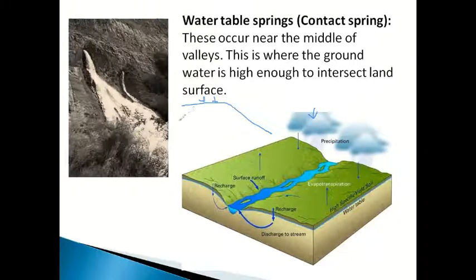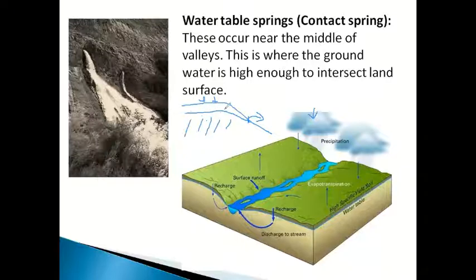So what happens due to the recharge area? There is an impervious layer or aquifer. Whichever infiltrated water is there will be stored in the ground, and this is the water table. Wherever there is a junction between ground and water table, here the water will come out as a spring. This is called a contact spring. Below this it will be saturated. This all is saturated zone, and this is unsaturated zone. But water is percolating down.